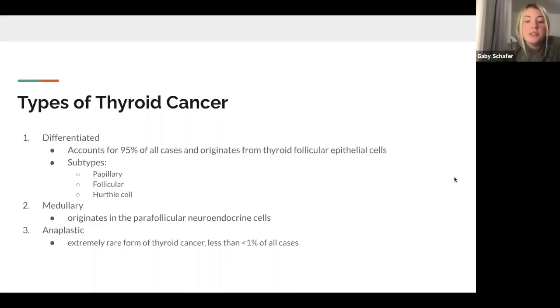There are three types of thyroid cancer: differentiated, medullary, and anaplastic. Differentiated thyroid cancer accounts for over 95% of all cases and originates from thyroid follicular epithelial cells. Under this category of well-differentiated thyroid cancers are papillary thyroid cancer, follicular thyroid cancer, and Hürthle cell thyroid cancer. Papillary thyroid cancer is the most common subtype and carries the best prognosis.